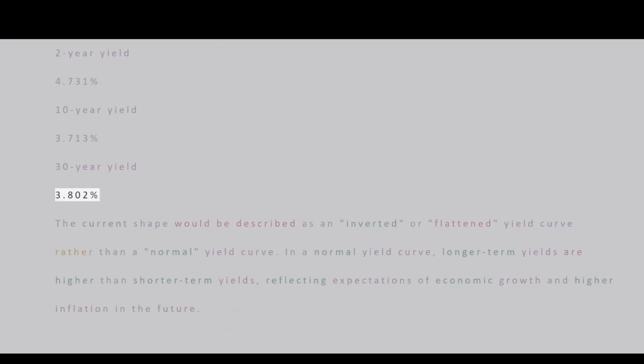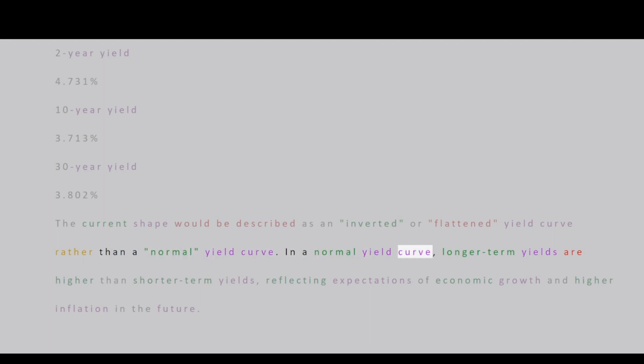Analyzing the current yield curve. U.S. Treasury yields as of today. 1-month yield: 5.113%. 1-year yield: 5.256%. 2-year yield: 4.731%. 10-year yield: 3.713%. 30-year yield: 3.802%. The current shape would be described as an inverted or flattened yield curve rather than a normal yield curve.